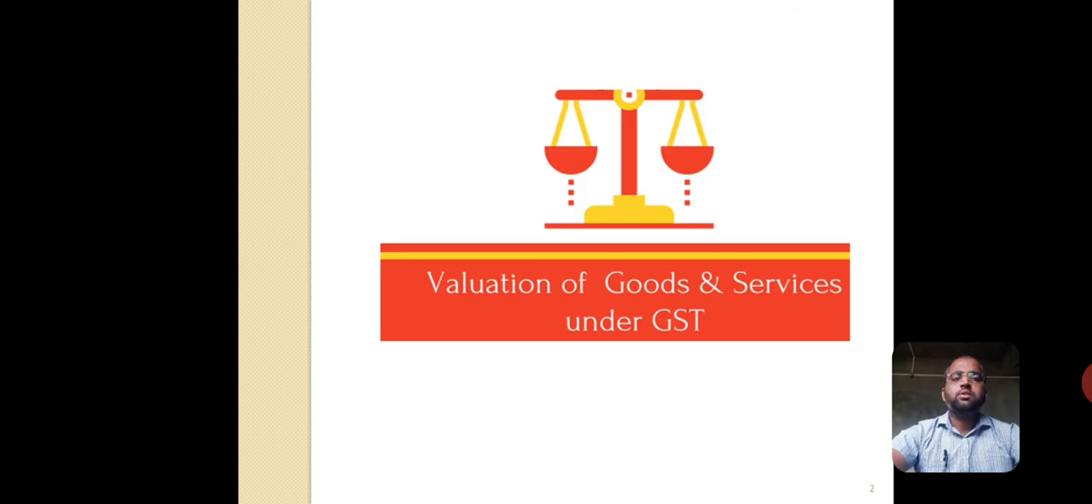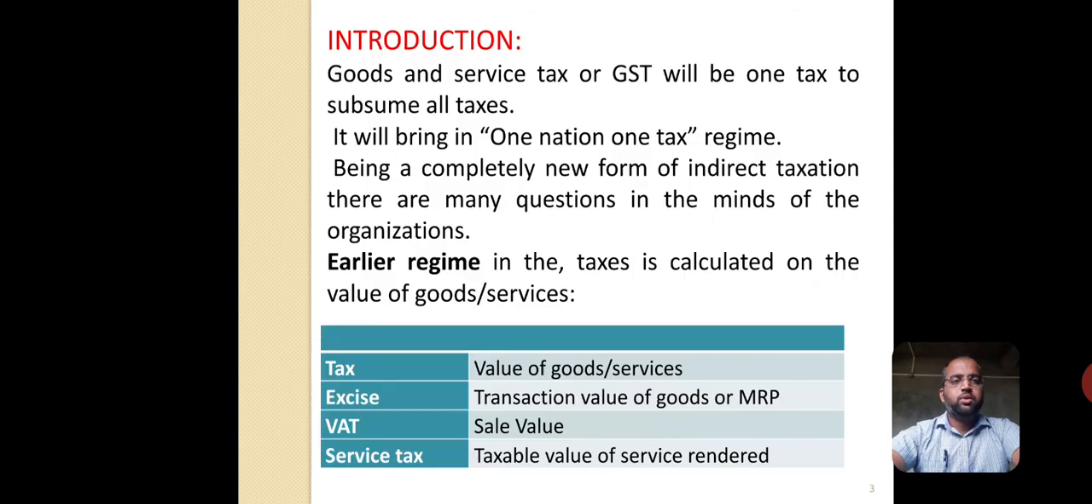Let's start with valuation of goods and services under GST. Under this session, I want to discuss what is meant by valuation of goods and services under GST. Here is an introduction.